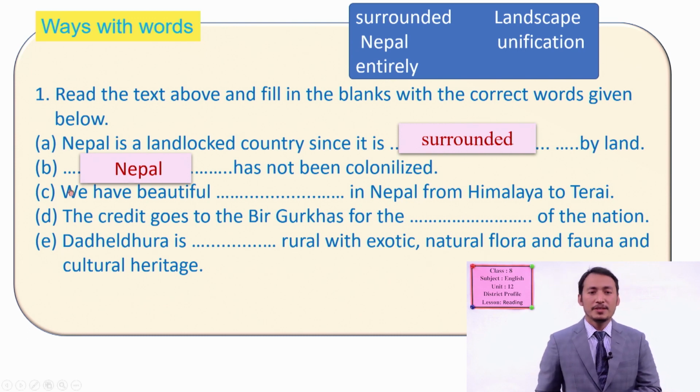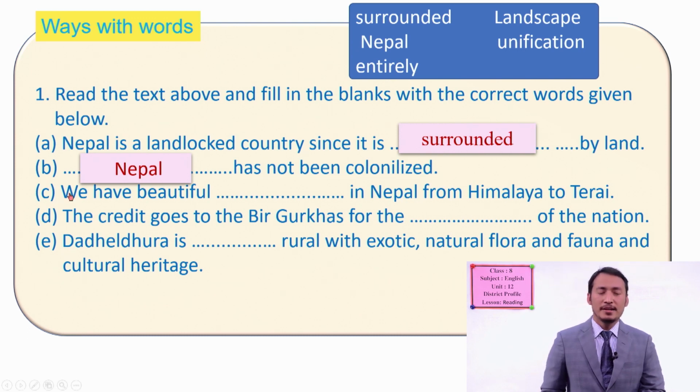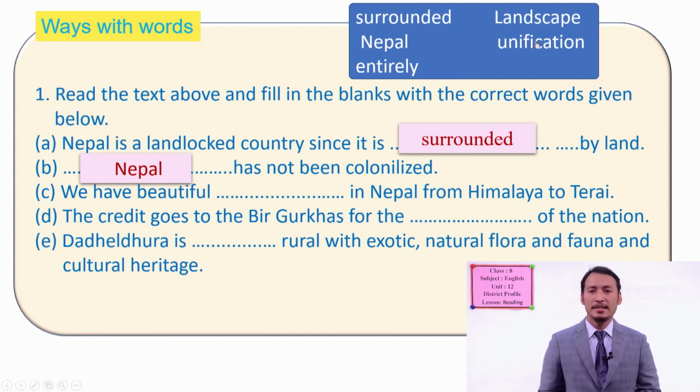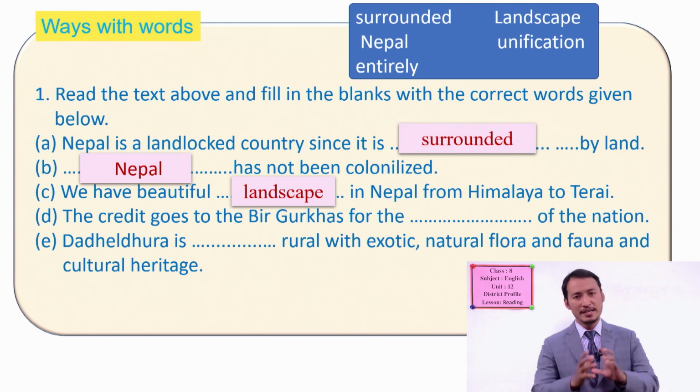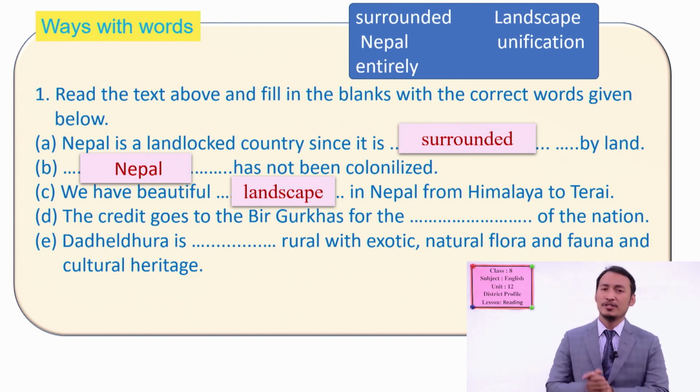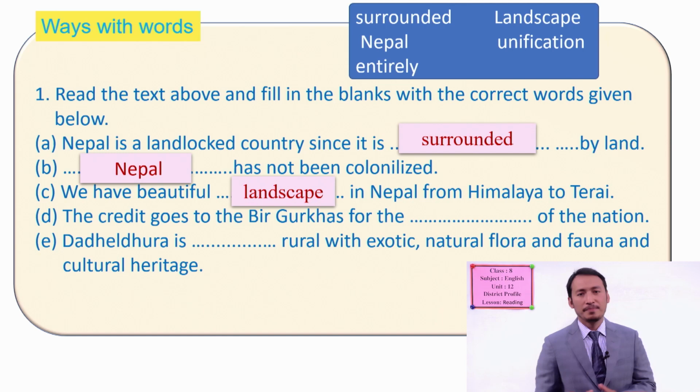Another sentence, in C: we have beautiful landscape in Nepal from Himal to Tarai. What do we have in Nepal? Is it entirely, unification or landscape? It's landscape. Landscape means the scenery or the beauty of the combination of different geography and natural structure.